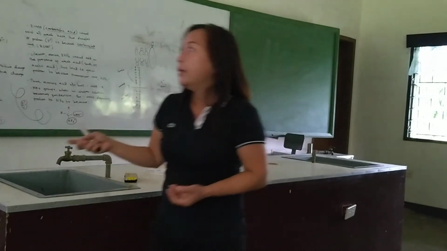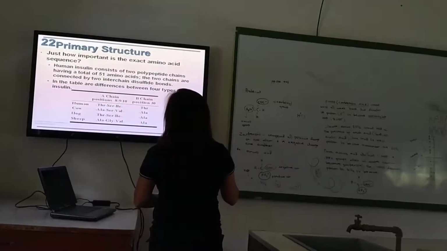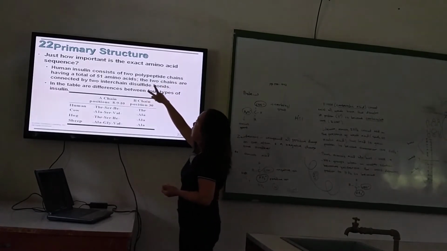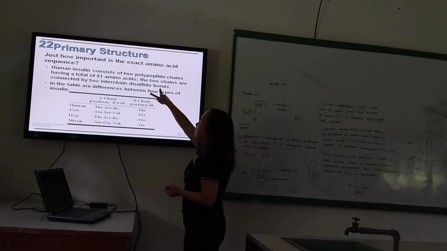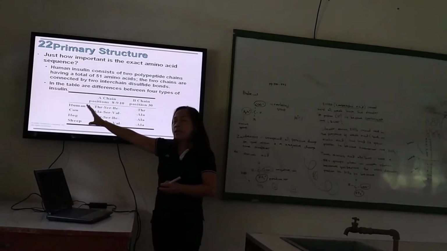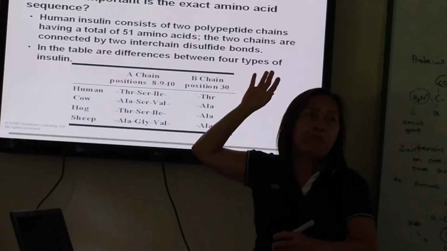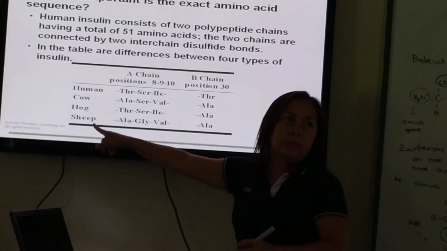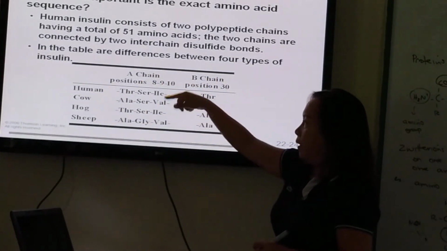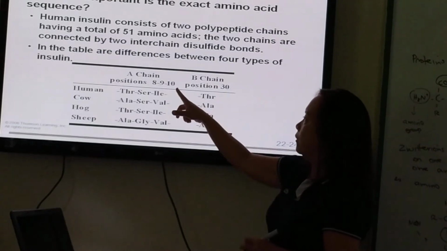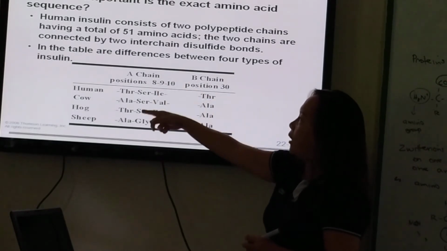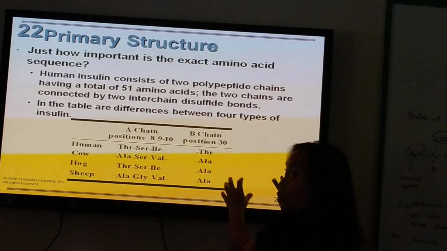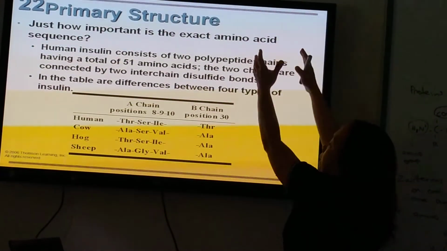Now, human insulin consists of two polypeptide chains having a total of 51 amino acids. The two chains are connected by two interchain disulfide bonds. Here is a study comparing the structure of insulin in human, cow, hog, and sheep. Now take note of the chain positions. This is the A chain and the B chain. Remember, this is the A chain and here is the B chain. Of course, they are linear.